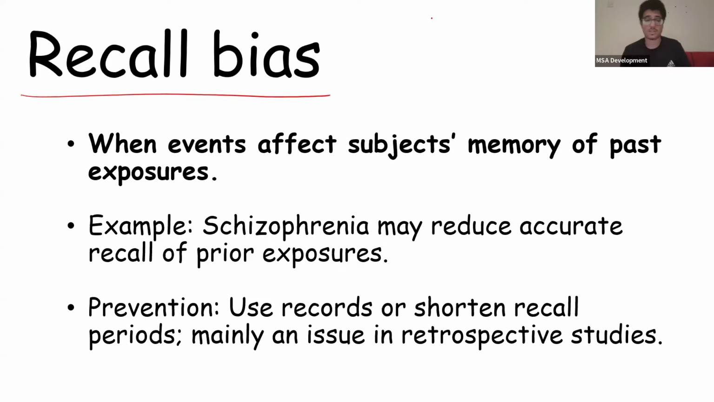This results in bias once again, okay? And the prevention is to use medical records. So obviously now we have electronic records that keep memory of everything, okay? Or we shorten the recall period. Maybe this guy can only remember up to 1 month. So we decrease it from 2 years to 1 month. Just remember what happened in the last month, for example, okay? Now, this is mainly an issue in retrospective studies where we're looking at the past. I'm going to talk about retrospective studies later.